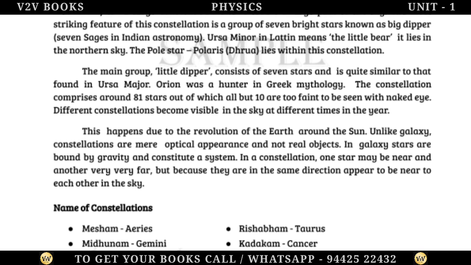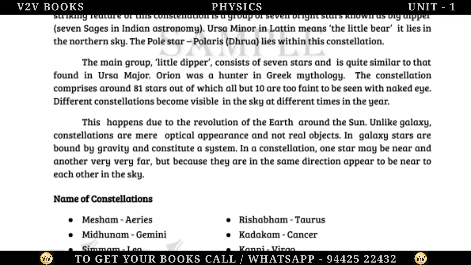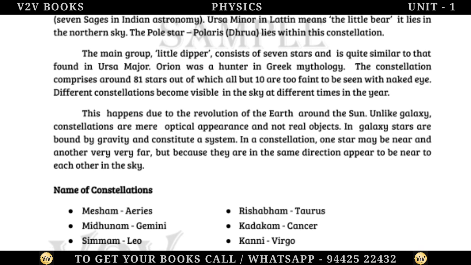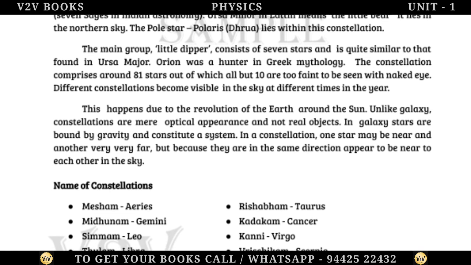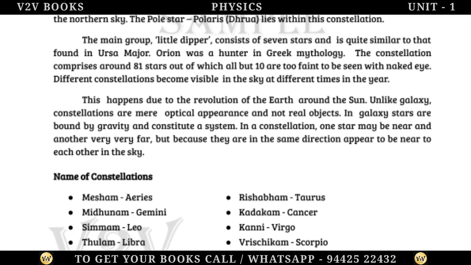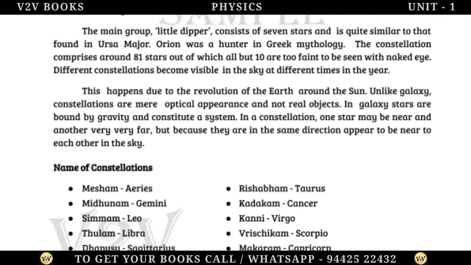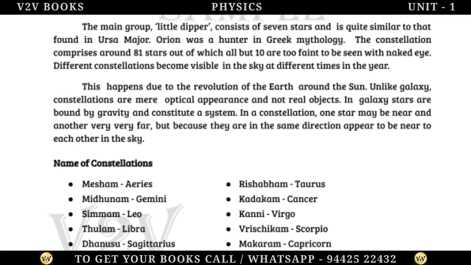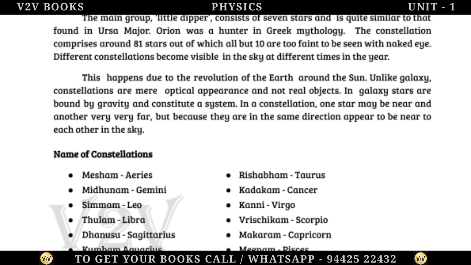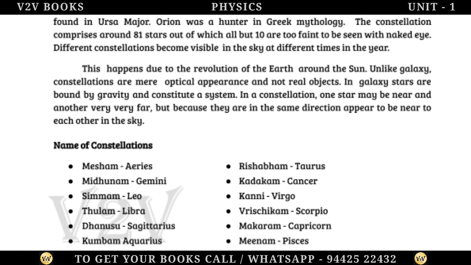Different constellations become visible in the sky at different times in the year. This happens due to the revolution of the Earth around the Sun. Unlike a galaxy, constellations are mere optical appearances and not real objects. In a galaxy, stars are bound by gravity and constitute a system. In a constellation, one star may be near and another very, very far, but because they are in the same direction, they appear to be near to each other in the sky.